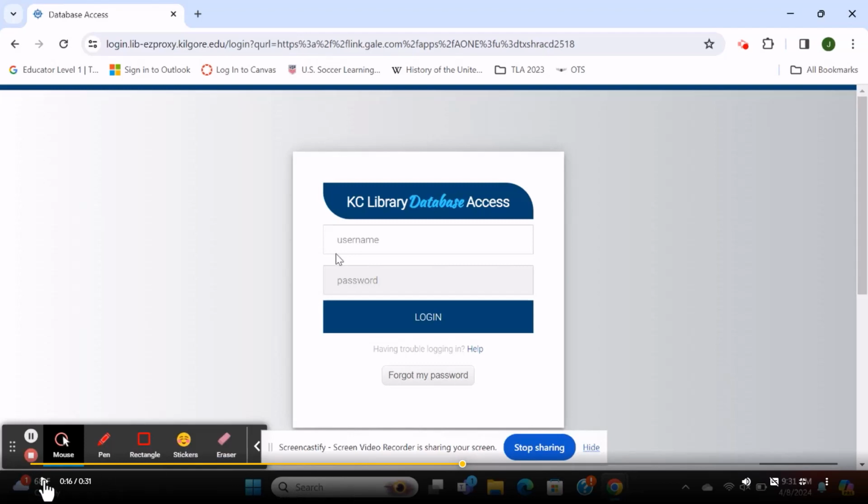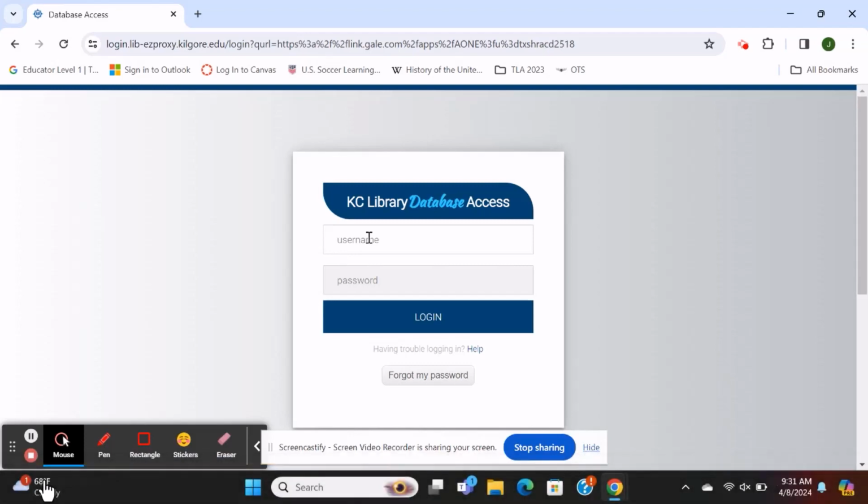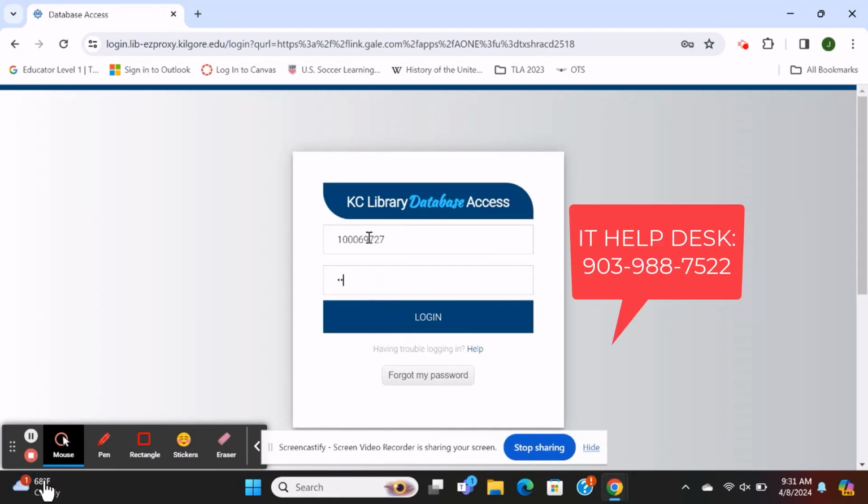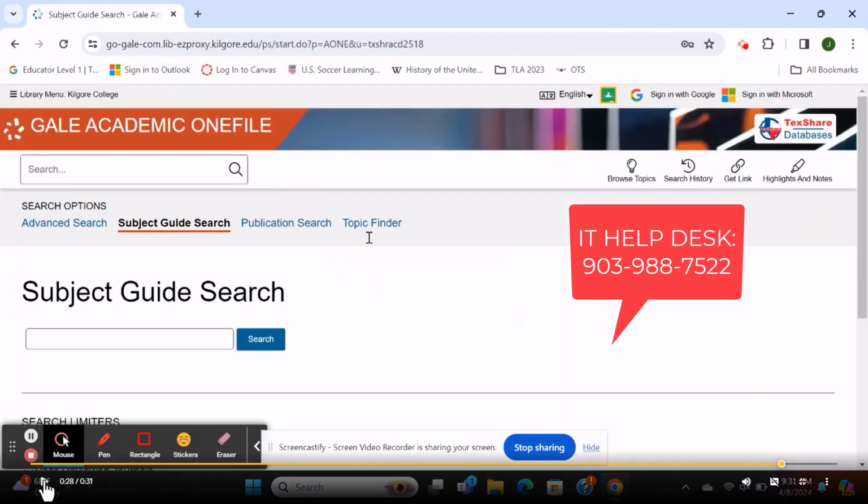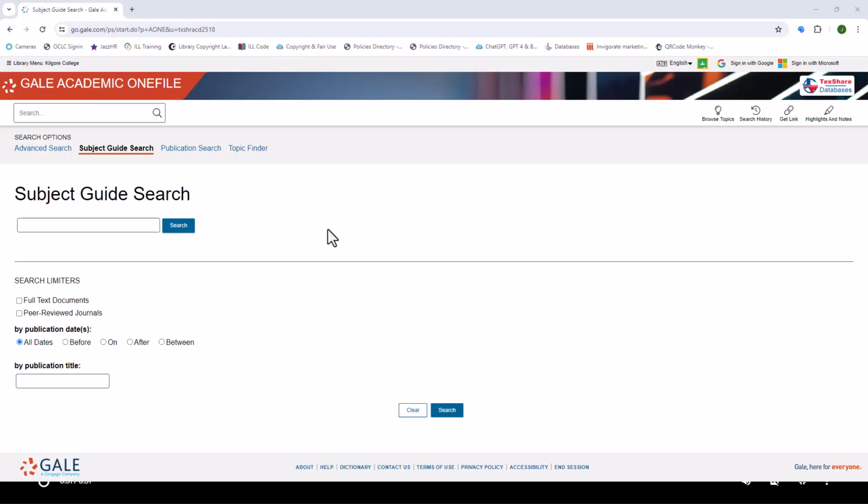If you're off campus, a login screen appears. Your login is your 9-digit Kilgore College student ID. Your password is the same as your Blackboard password. If you have trouble logging in, please call our IT help desk at 903-988-7522. Unfortunately, we cannot help with logins or resetting passwords in the library. Once you're in, you will see the search bar for Gale Academic OneFile.